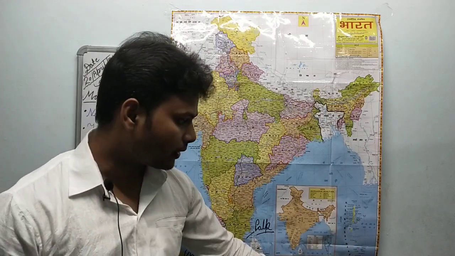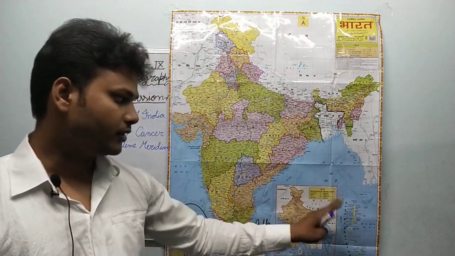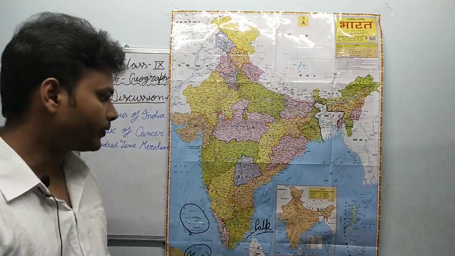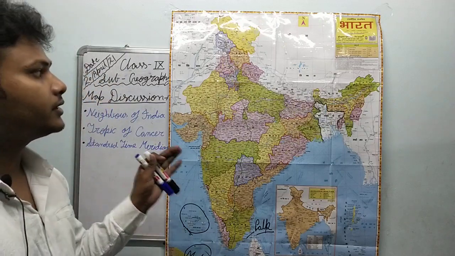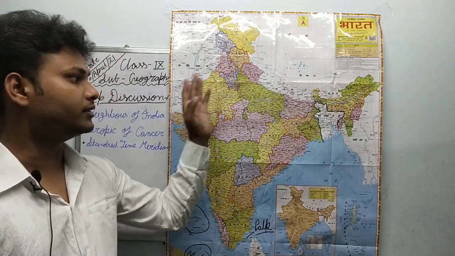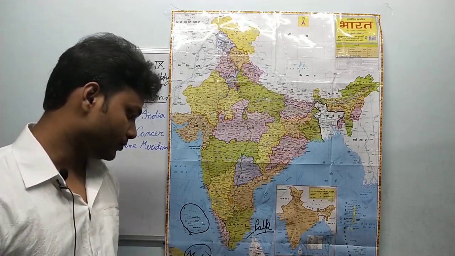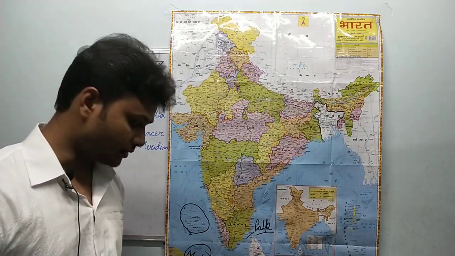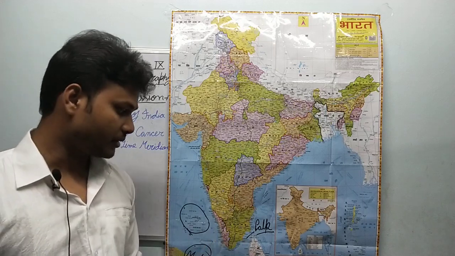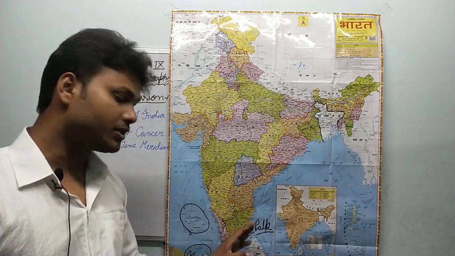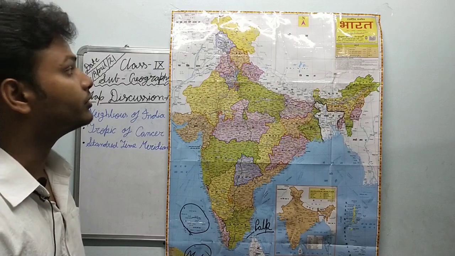This is Andaman Nicobar Island. It is also ruled by India. And these are the 9 neighbor countries of India. These 7 share a land boundary with India, and 2 are islands. One is Sri Lanka and the second one is Maldives. Sri Lanka is separated from India by a strait known as Palk Strait. So these are the neighbor countries of India.